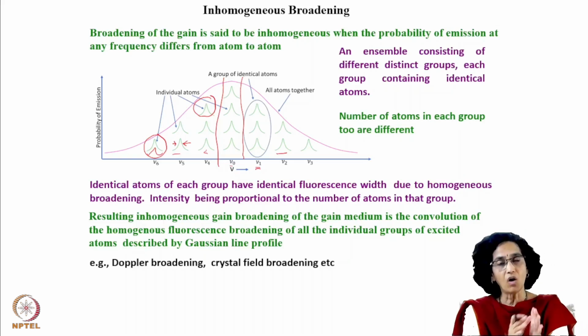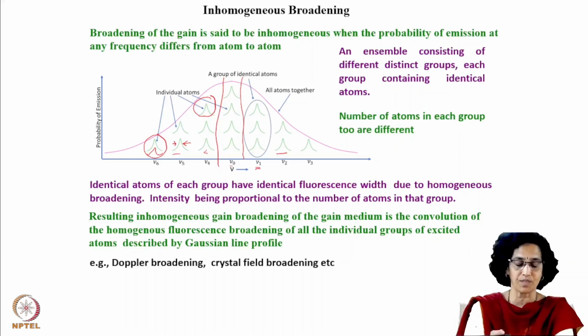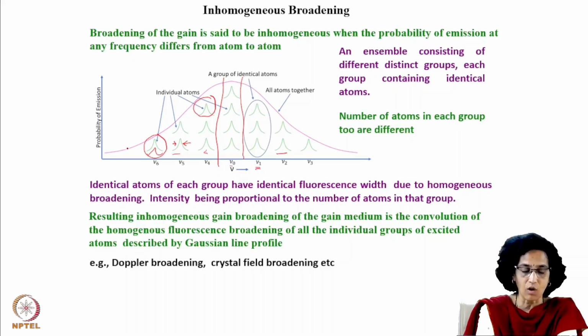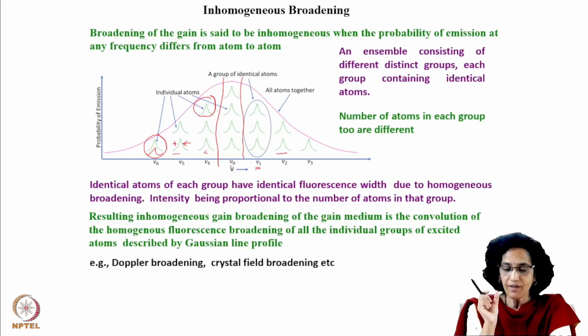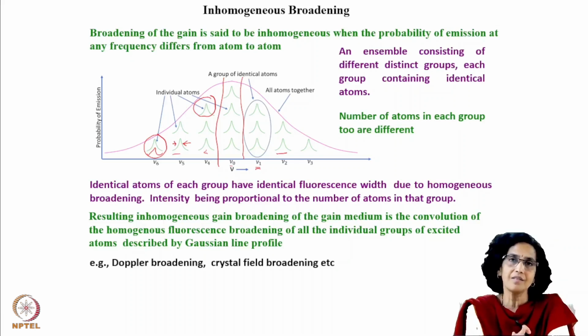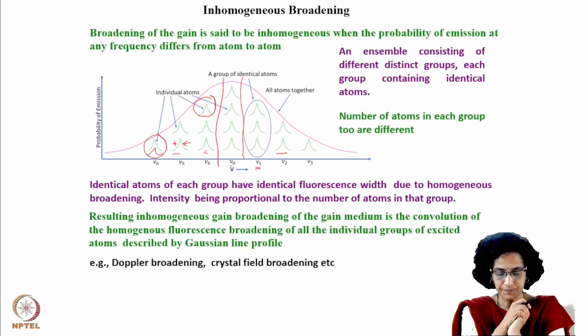But altogether, when you see the entire ensemble, you see that there are different groups. And the total emission width of that ensemble is a resultant of a combination of all of these, which is given by this outer profile. So here we can understand that the species in this particular ensemble are not identical with respect to their emissions. And therefore, this kind of broadening is called inhomogeneous broadening.